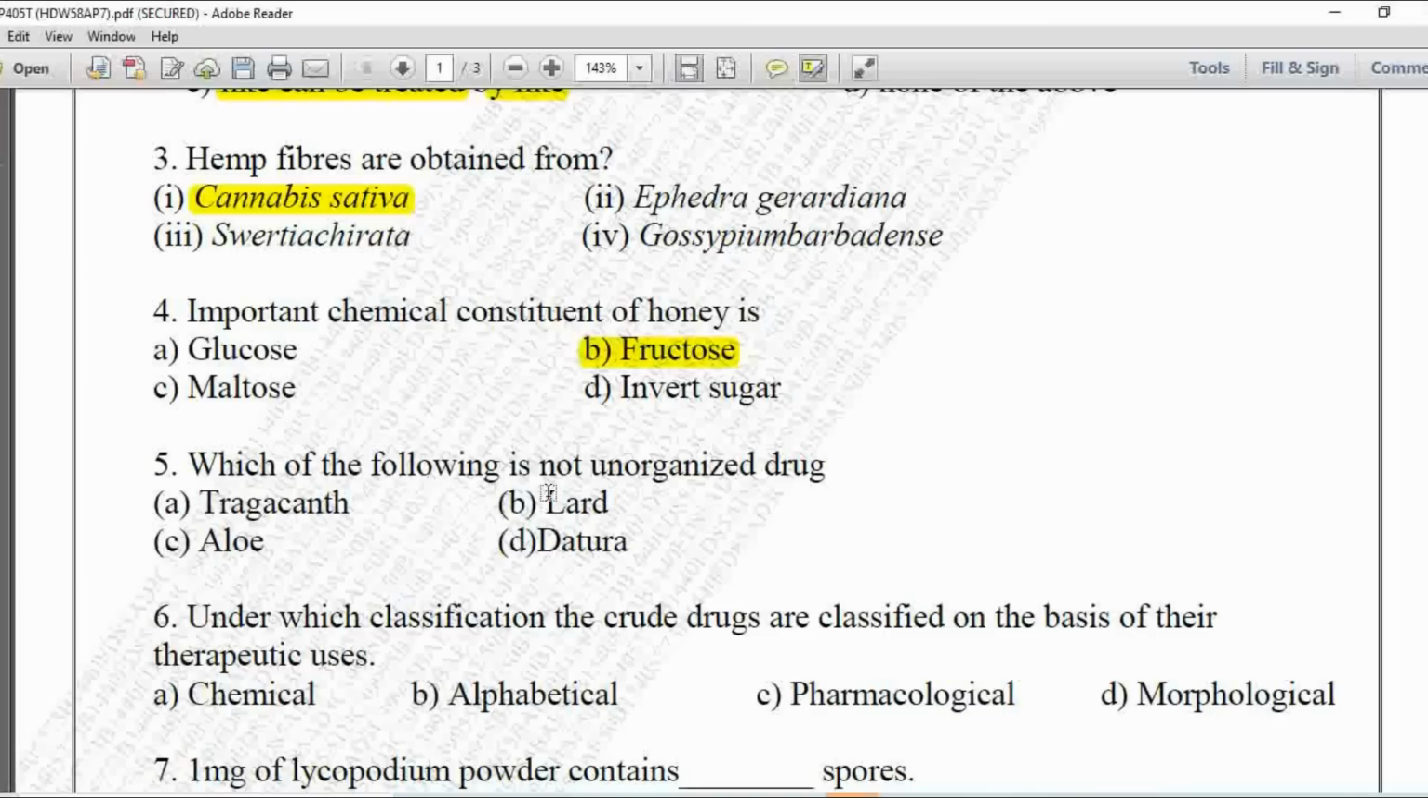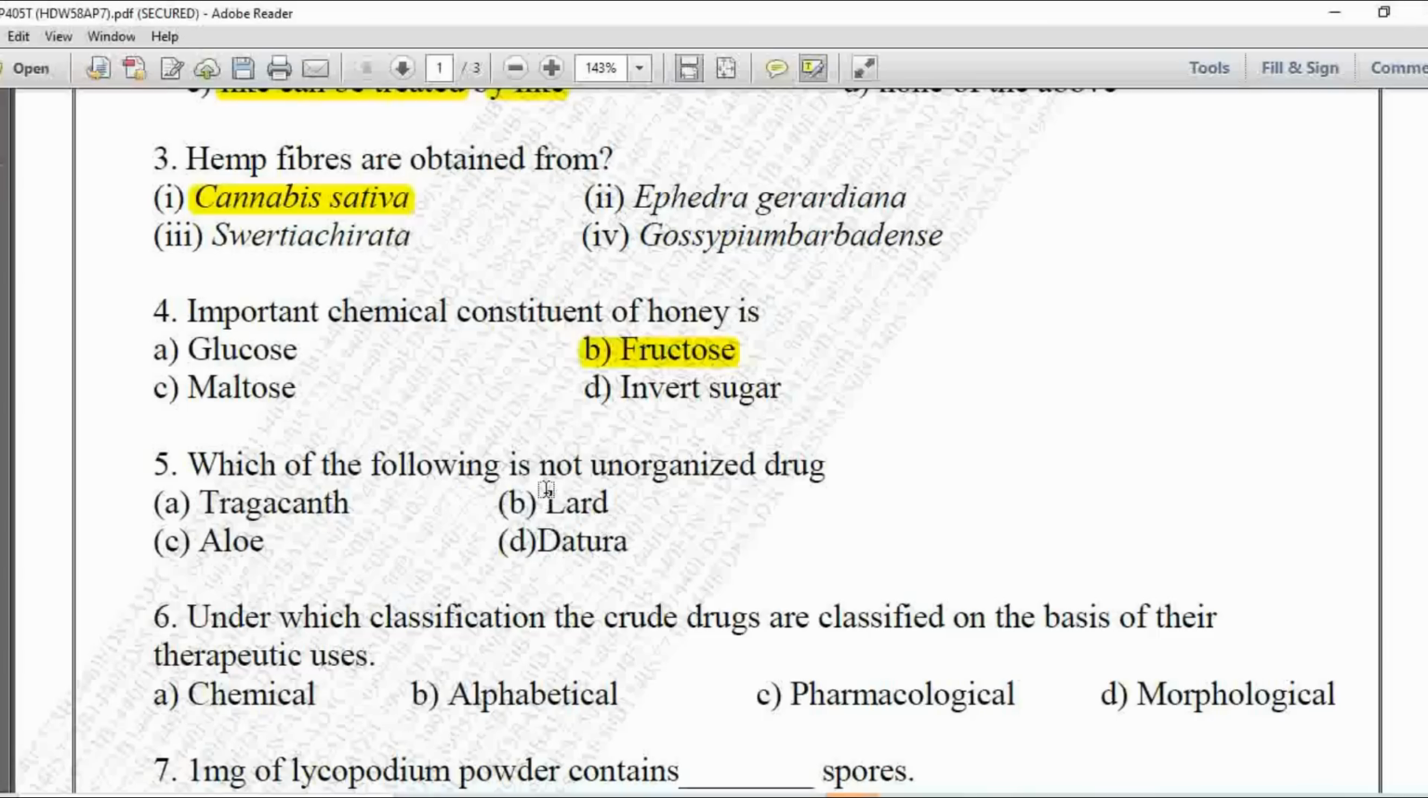Fifth MCQ, which of the following is not an unorganized drug? Option A is tragacanth, B is lard, C is aloe, and D is datura. So here we have to give the option for the drug which is not unorganized, that means it is an organized drug which has an organ. If we see, the plant organs are stem, leaf, root. These are the different organs of the plant, and if any drug has these organs, then that drug is called an organized drug.